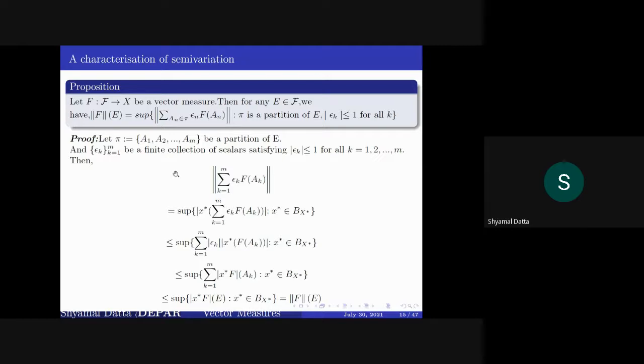So taking the supremum, one side is established, that this supremum is lesser or equal to semi-variation over E. So to do the opposite inequality,